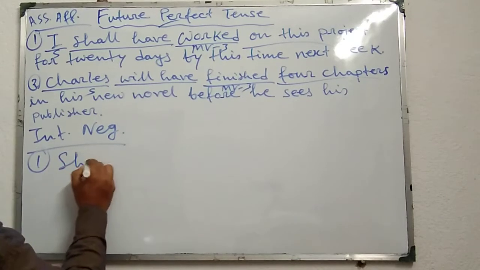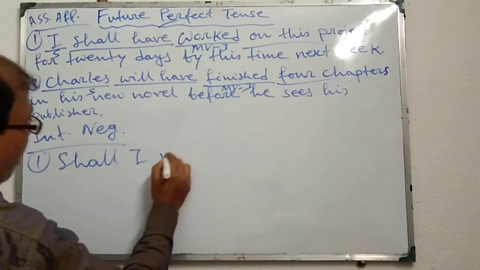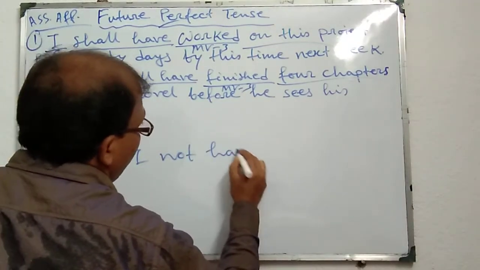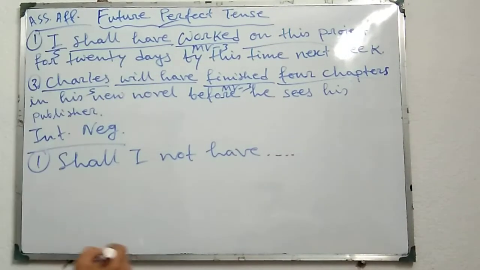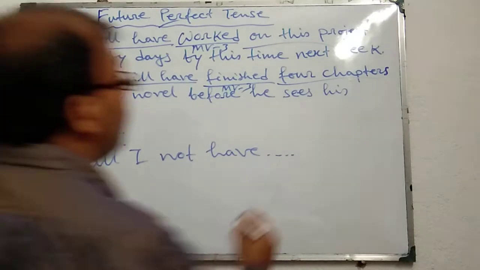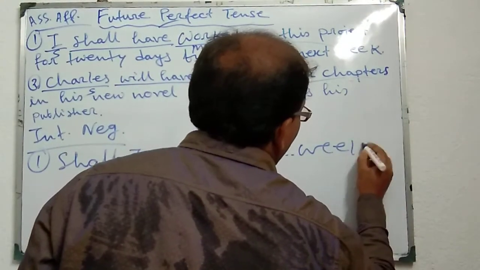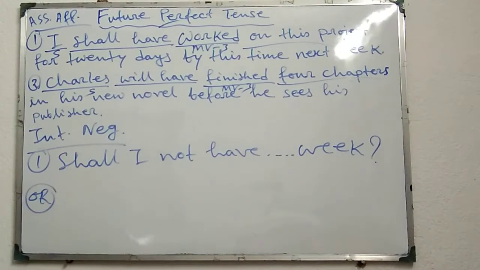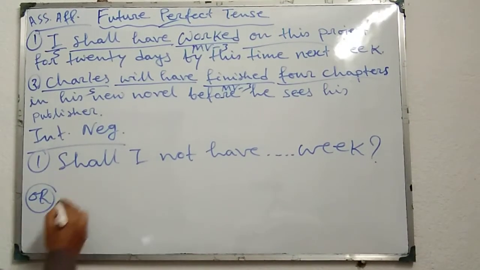Shall I not have worked on this project for 20 days by this time next week? Question mark. Or we can do it using the shortened form shan't.